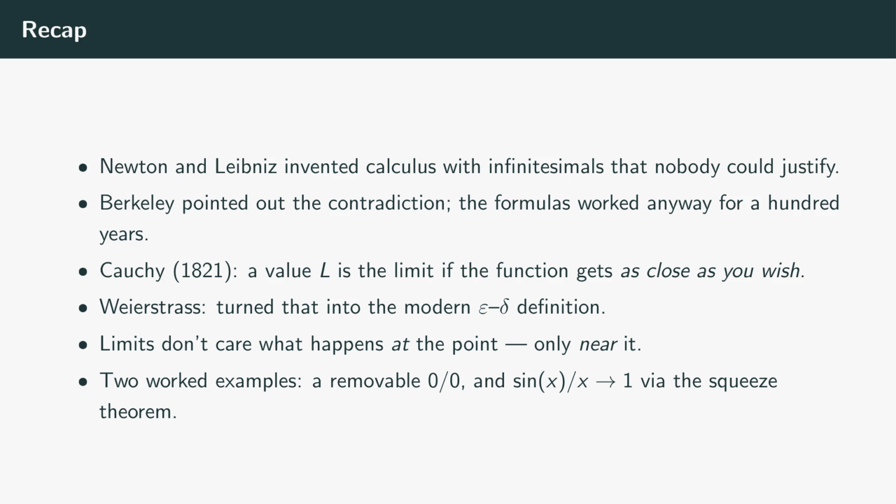Two examples carried the idea. The removable indeterminate form, x squared minus 9 over x minus 3, gave a clean limit of 6 at a place where the function isn't even defined. And the geometric squeeze argument gave us the keystone fact that sine of x over x tends to 1 as x goes to 0. Next video, we sharpen all of this with one-sided limits and continuity and start the walk toward the derivative. See you there.